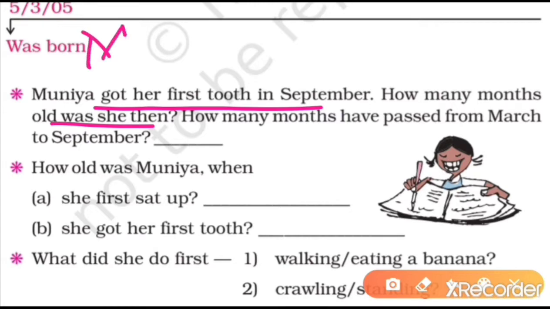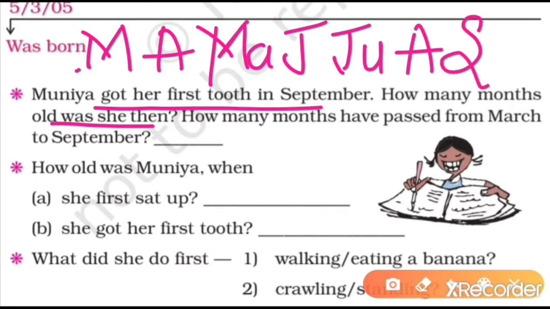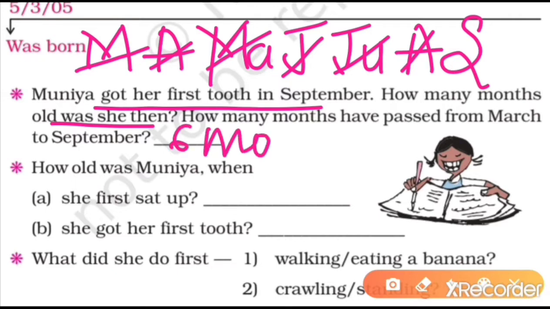March, April, May, June, July, August and September. 1 month, 2 months, 3 months, 4 months, 5 months and 6 months are gone. So we will write here 6 months.